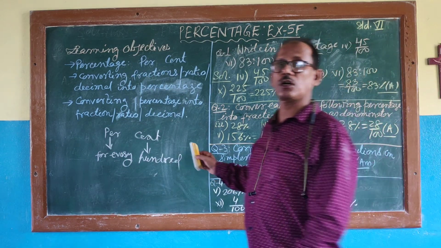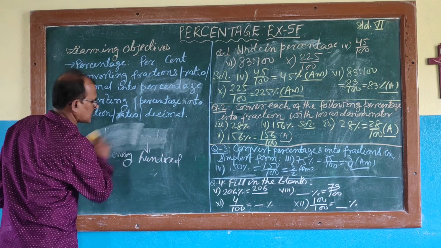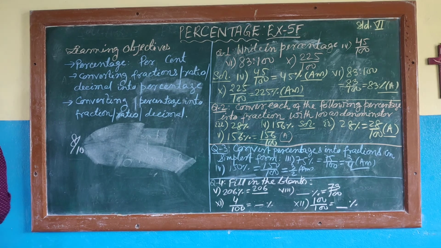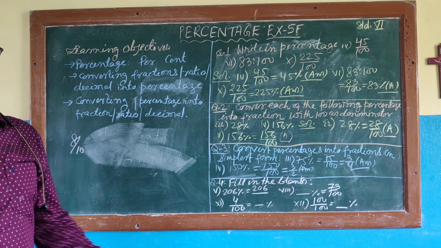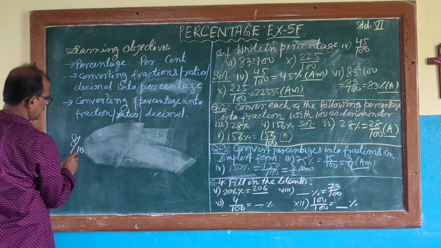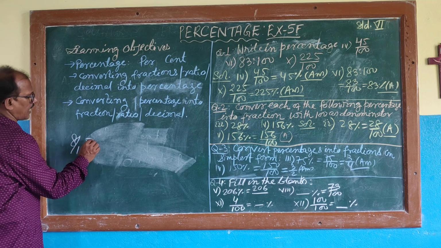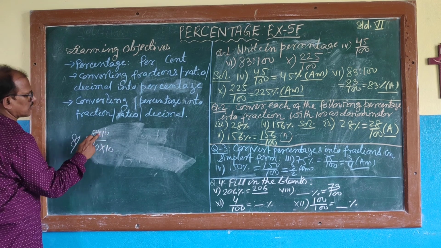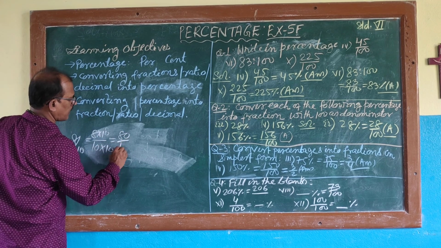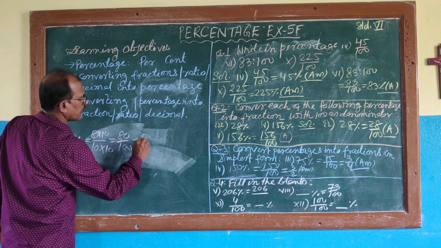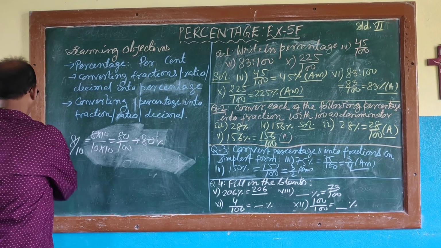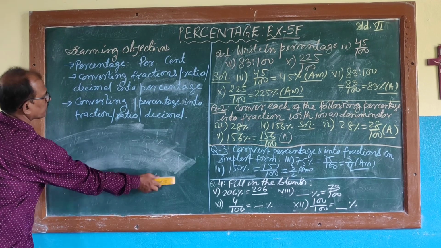Suppose you have got 8 upon 10 in the mathematics class test. Definitely your marks will always be considered out of 100. So out of 100, 8 upon 10 can be said as 10 can be made 100, and similarly 8 has to be changed. So 80 by 100, which is equal to 80%. So 8 upon 10 score will be 80%. I hope you have understood the concept of percentage.